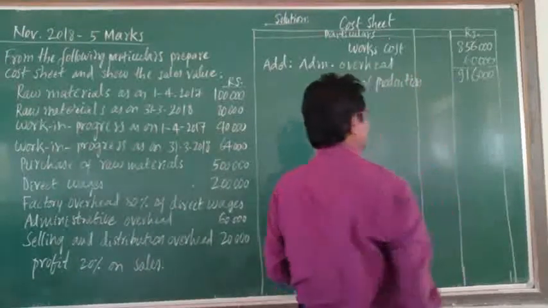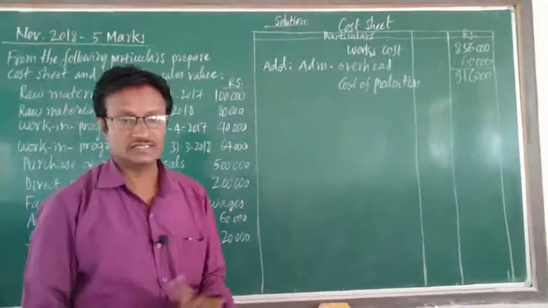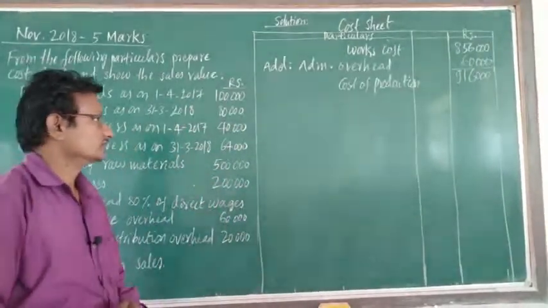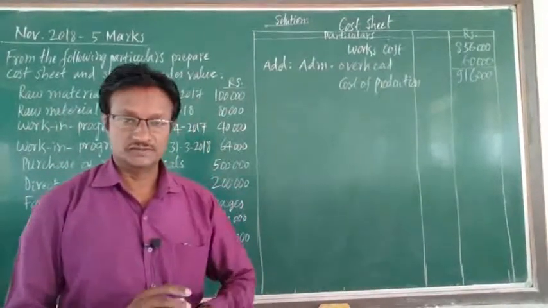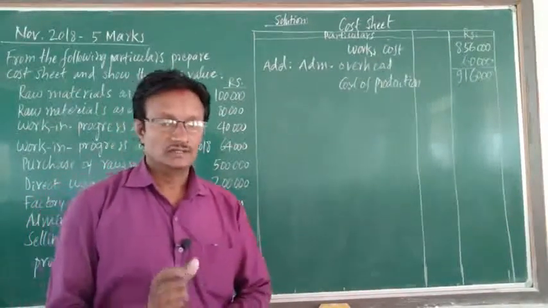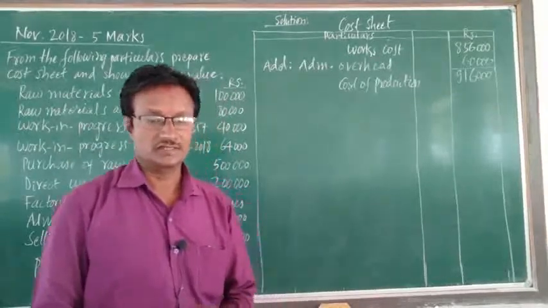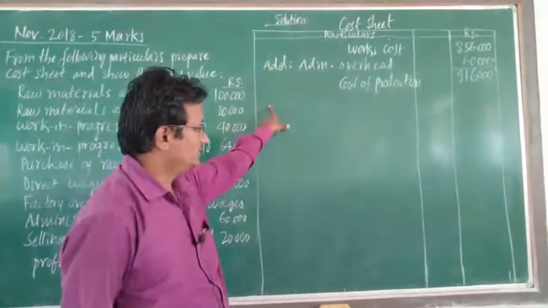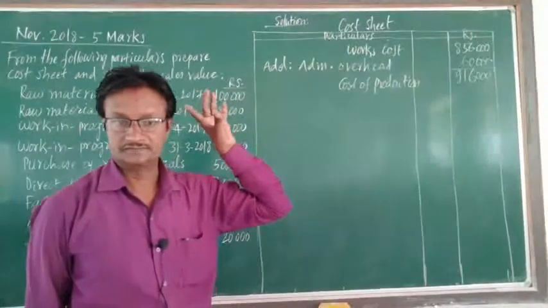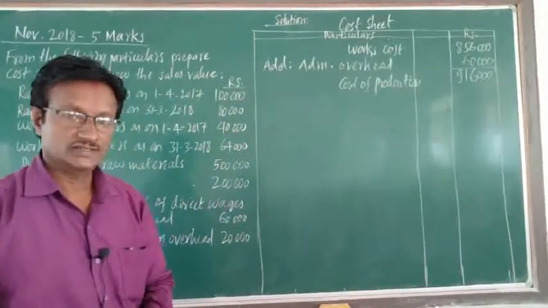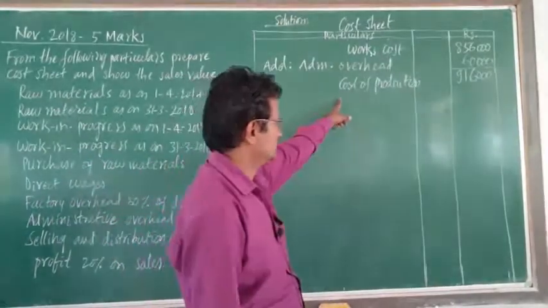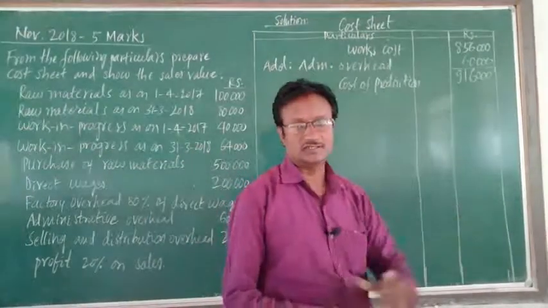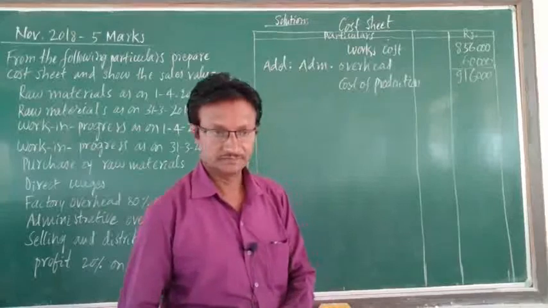If there is no other cost, then it is the total cost. Or if any opening stock of finished goods and closing stock of finished goods are given, we have to add opening stock of finished goods and deduct the closing stock of finished goods, because up to this stage raw material has been converted into finished goods.